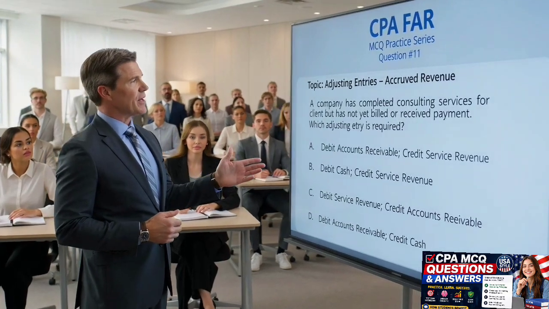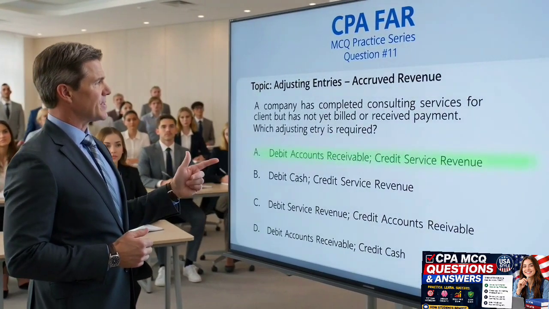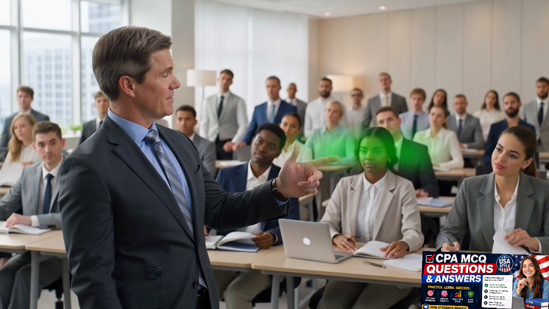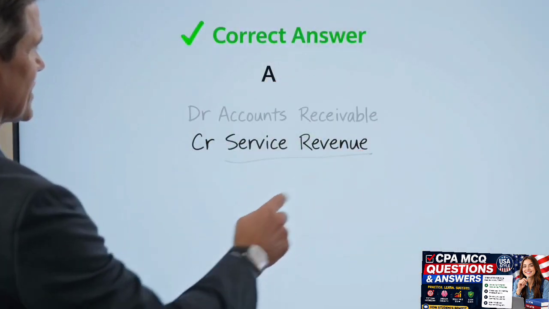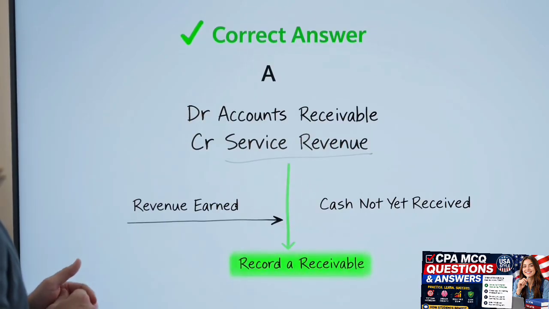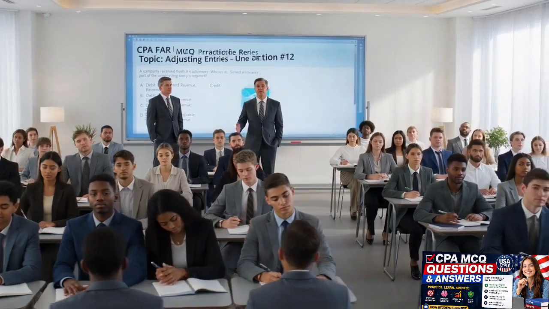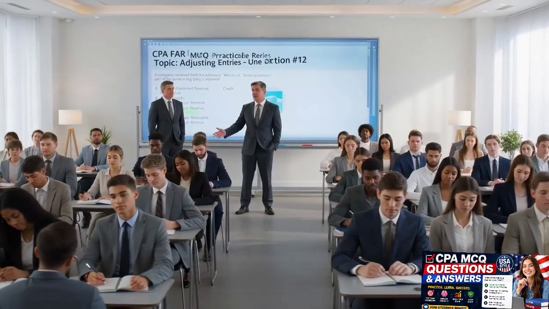A company has completed consulting services for a client but has not yet billed or received payment. Which adjusting entry is required? The correct answer is A. Cash has not yet been received or billed. Recognize the revenue and record a receivable. Pause for a moment to consider the correct adjusting entry. The correct answer is A.